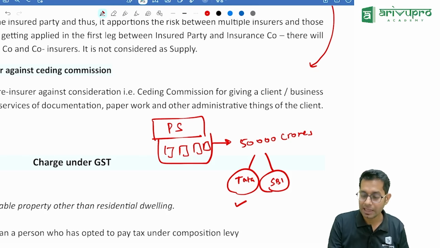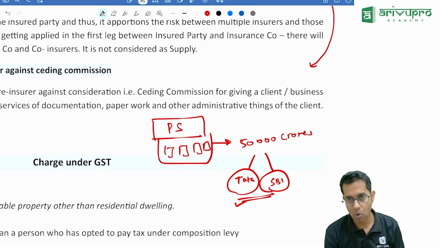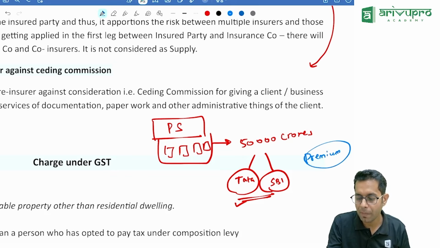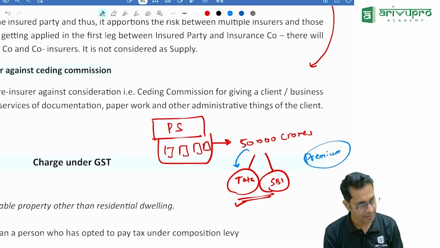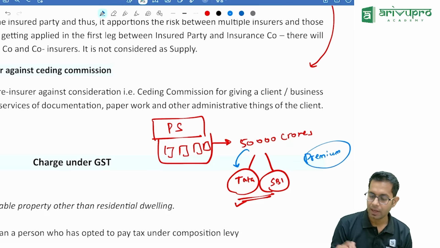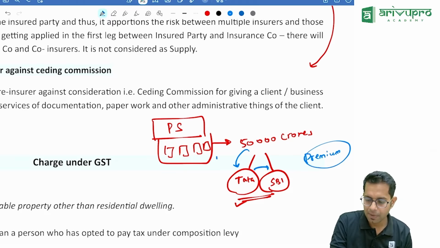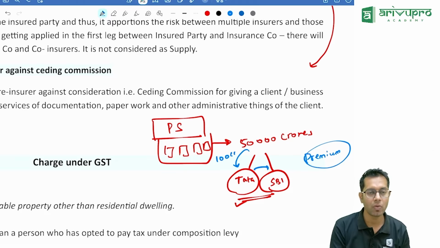So here in this co-insurance scheme, whatever insurance premium I am going to pay, I am going to pay the premium to Tata. Correct? And Tata is going to pay premium to SBI. So let us say the premium comes to 100 crore rupees, which I have to pay to Tata, and Tata has to pay a premium of 60 crore rupees to SBI.